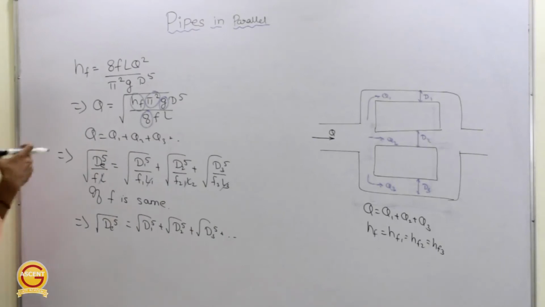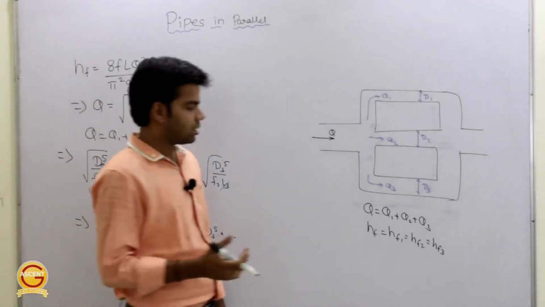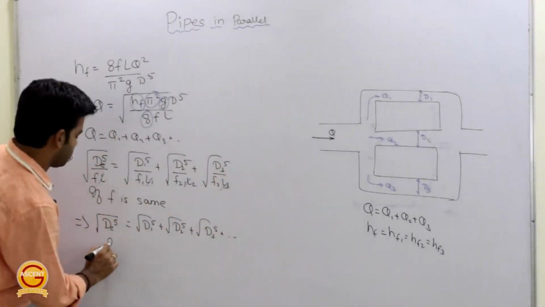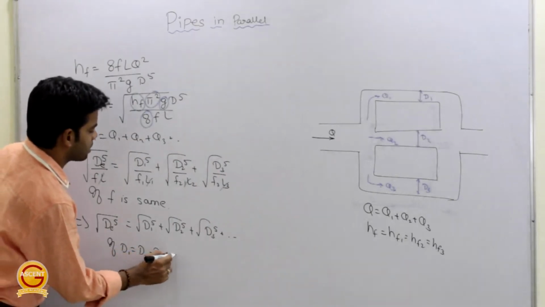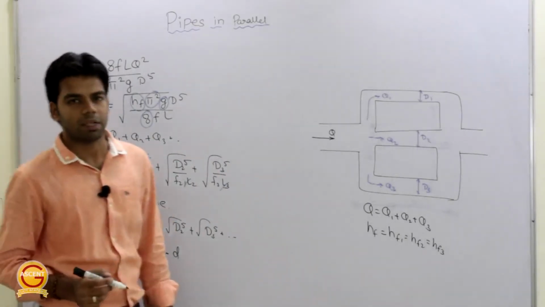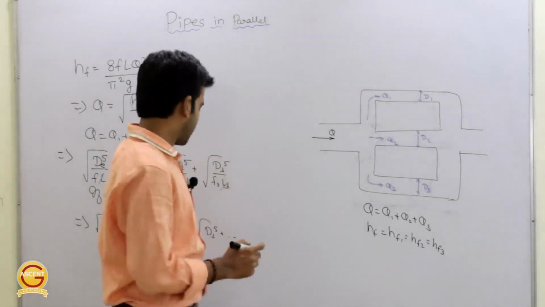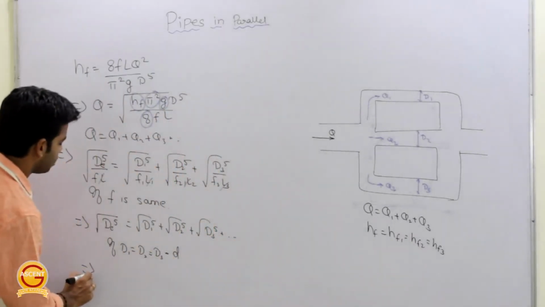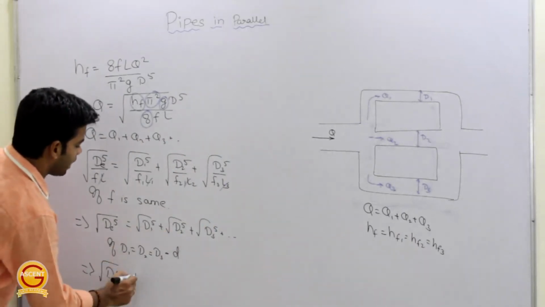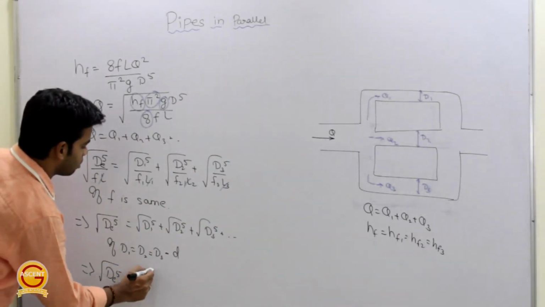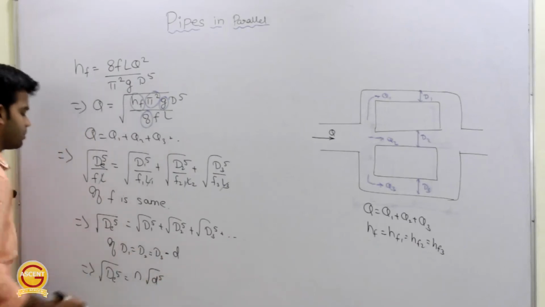Now one more condition we can apply, that suppose if D1 is equal to D2 is equal to D3, which is equal to suppose small d, if the diameter of all the pipes are same, then what will happen? This will be equal to under root of D raised power 5 is equal to n into under root of small d raised power 5.